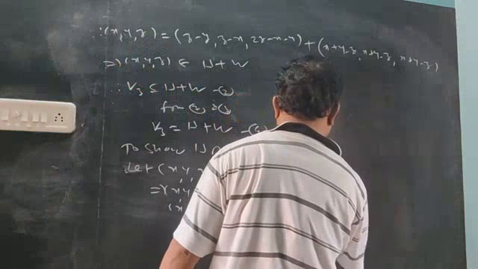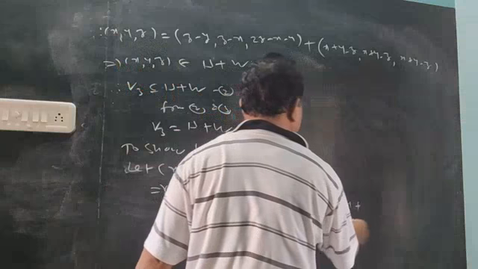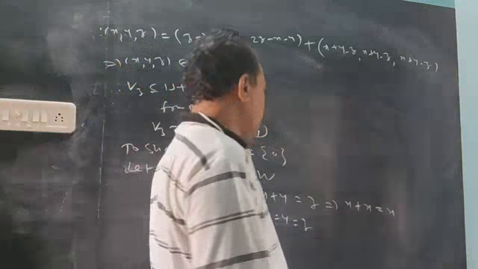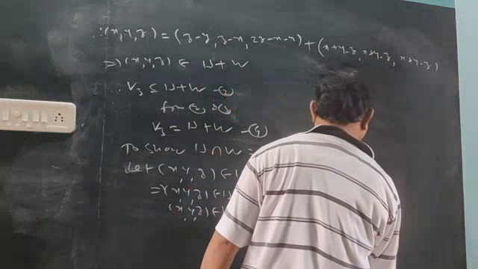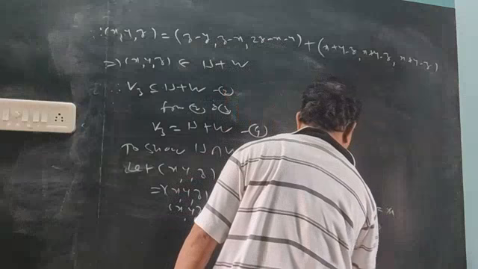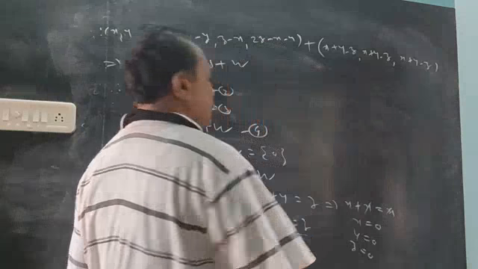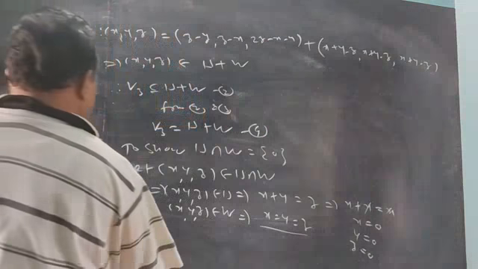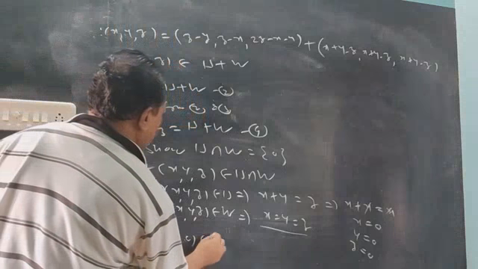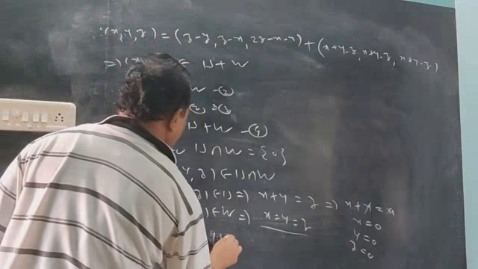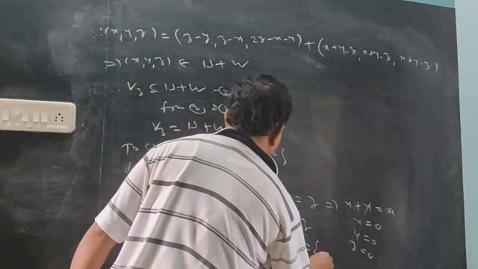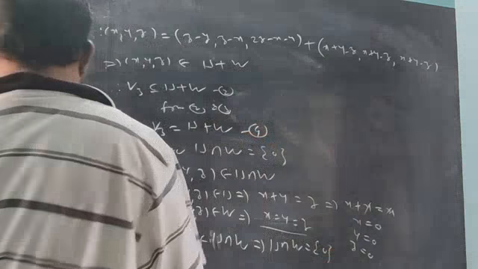Use here: x plus y, y means x, z means x. So one x cancels, which means x equals 0. If x equals 0, then y will be 0 and z will be 0, all three are equal. So this vector x, y, z is now 0, 0, 0, the zero vector. That means their intersection contains only the zero vector.